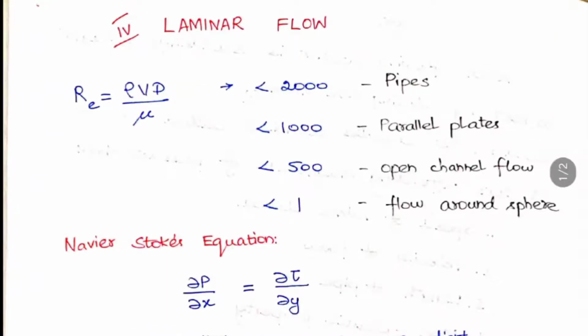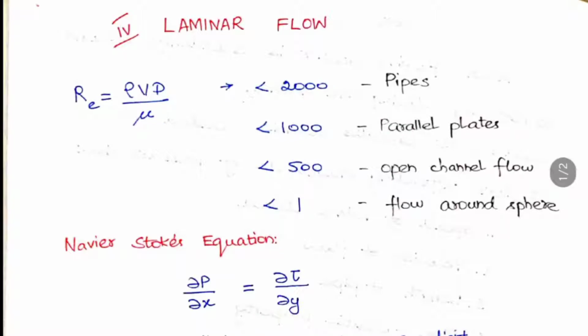So today we are going to see about laminar flow. We have already seen about laminar, turbulent and everything. Again I am repeating, laminar flow means the fluid particles move in layers. Each layer slides over the adjacent one, and they are parallel to each other. So it moves in a parallel way. This laminar flow is studied separately.